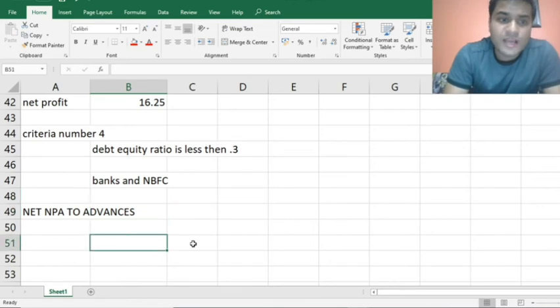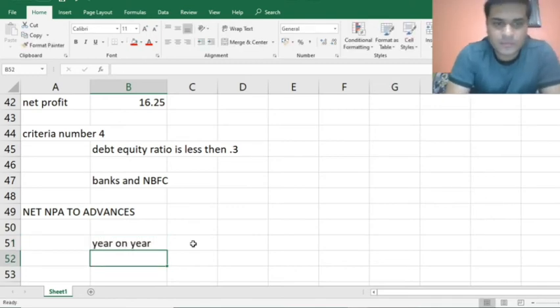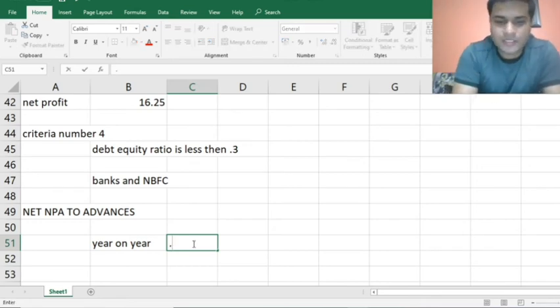Now, how do we analyze NPA? We analyze NPA year on year. For example, the net NPA to advances for any XYZ bank was 0.39.